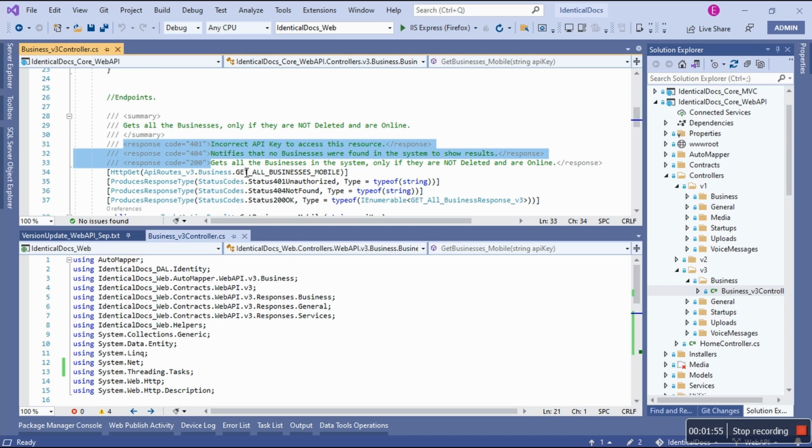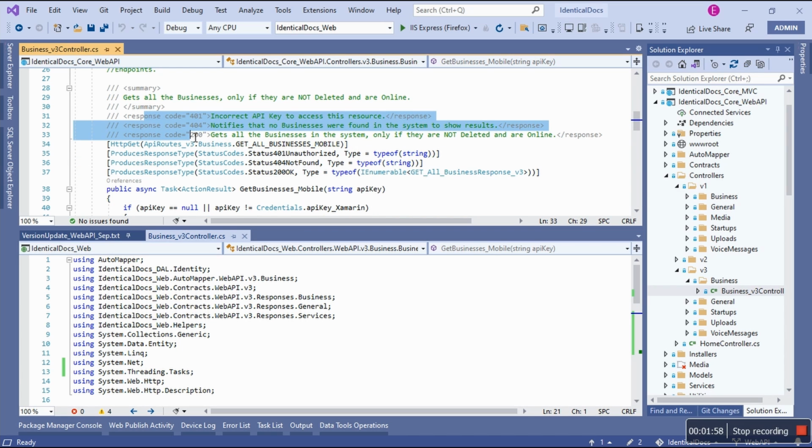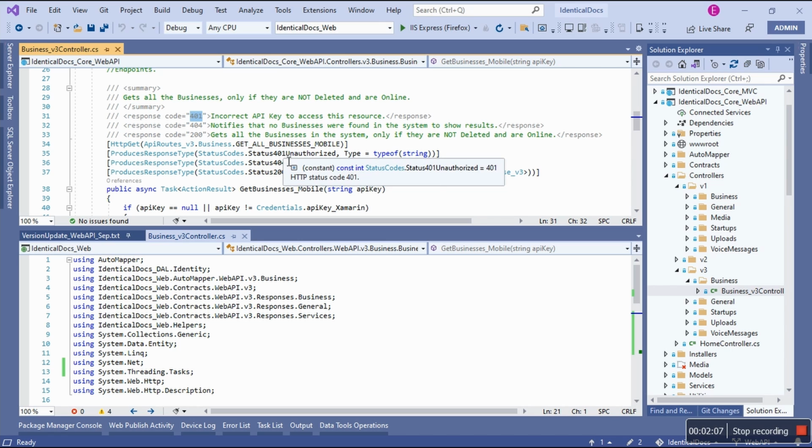The order is very important, not just the order of the comments, but the order of what gets produced as a response type. They have to match. If I'm gonna return 401, I need to have status code 401 unauthorized. Second, it's 404, I have to return status code 404 not found. And lastly, 200, status 200 OK.